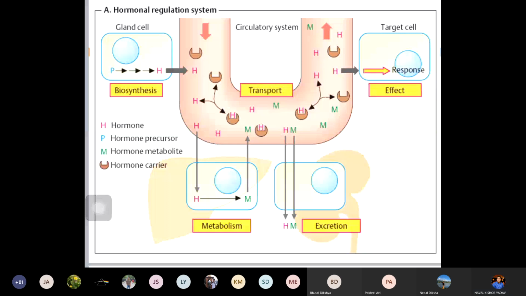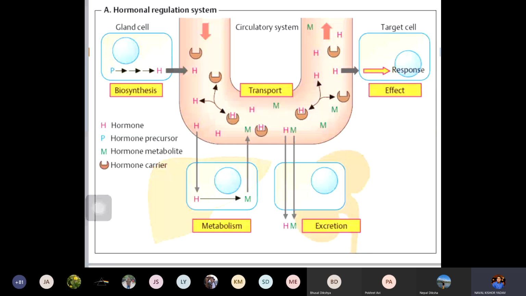And the hormone forms the M, that is the metabolites. Hormone metabolite is formed by acting on the substrate. It forms some metabolites, which are also transported with the help of carriers. Here you can see, the hormones will go and bind to the target organs. So you can connect the synthesis from one gland through the circulation. Then it reaches the target cells where it has the physiological functions, where it shows the response.